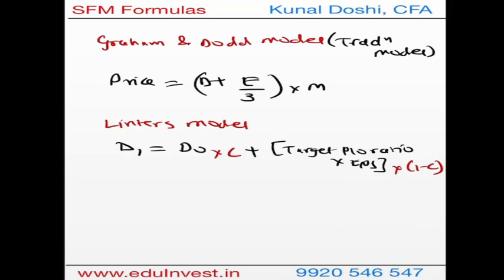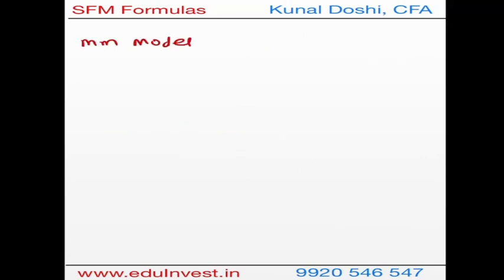So these are the formulas with respect to the dividend policy, and the most important of these is the formula of Modigliani and Miller. Under the model, the price is actually the next year's dividend and price divided by 1 plus KE.